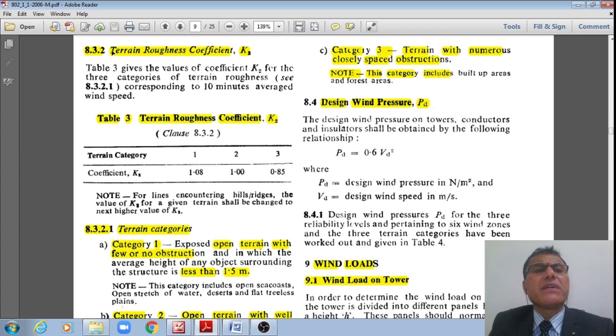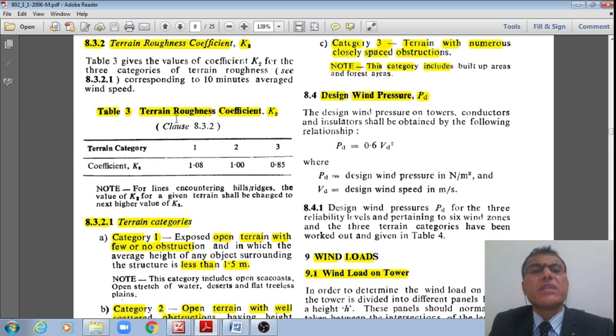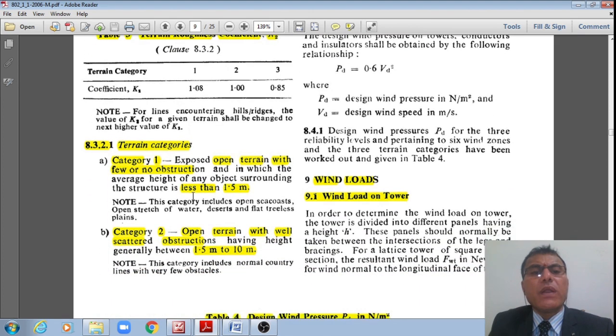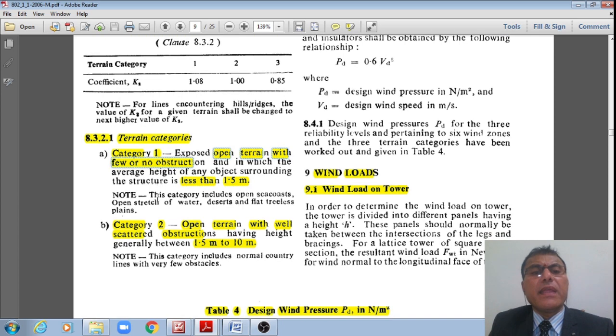And the next one is the terrain roughness coefficient K2. K2 is given in this Table 3. What are the terrain categories? They are divided into 3 categories. Category 1 is exposed open terrain with few or no obstructions, with objects whose heights are less than 1.5 meters. That is terrain category 1.